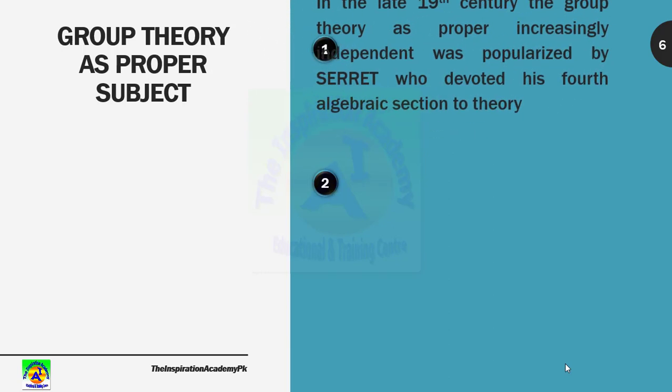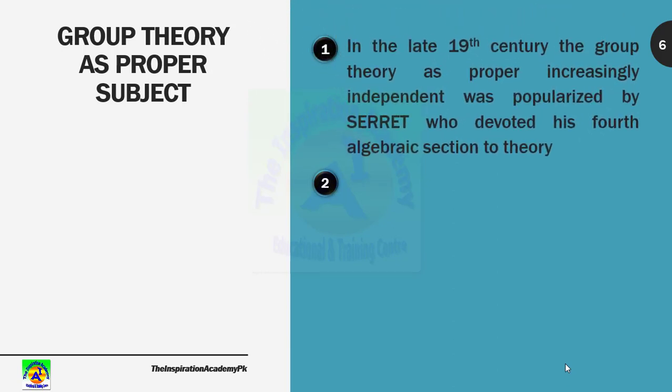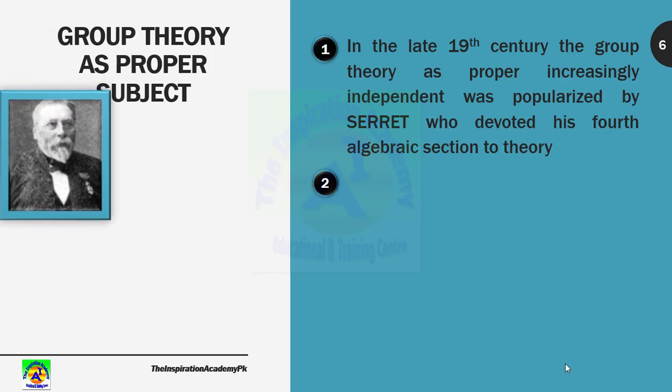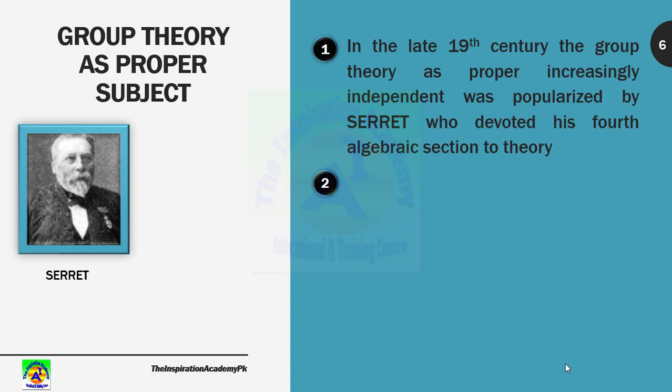Let's see something about this. In the late 19th century, group theory became increasingly independent and was popularized by Serret. Serret was also a mathematician who worked a lot on algebra, and he devoted the fourth section of his algebra course to the theory, and he participated in the formation of group theory. Serret worked on group theory as well as on algebra.